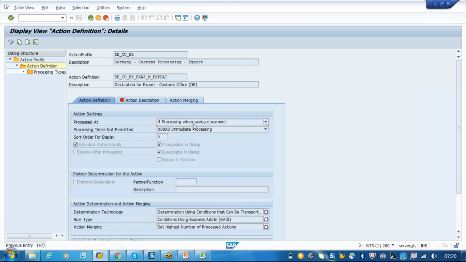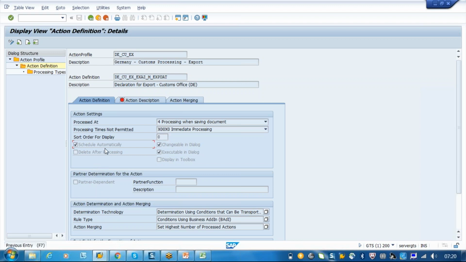So immediate processing, the timing is not required. Sort order for display. So within it you have n number of messages, right? A message, and message, I message. So what is the preference? You can just put 1, 2, 3 like this, so automatically it will trigger in that way.